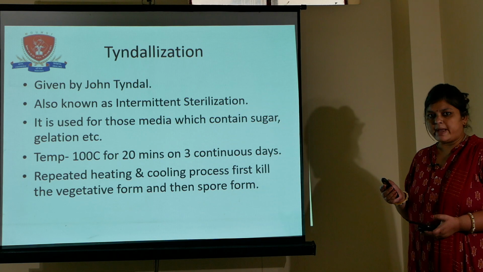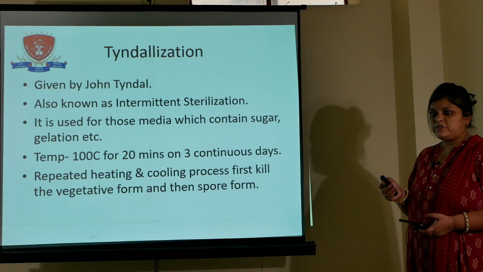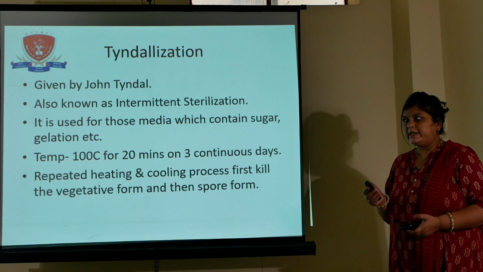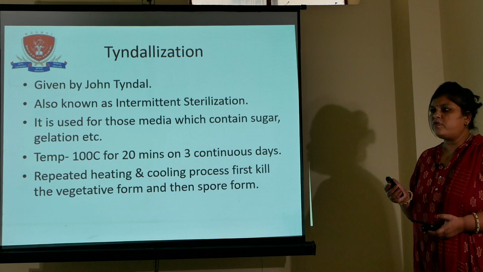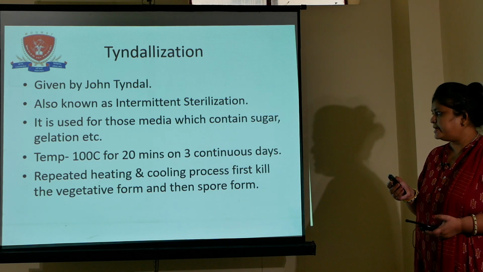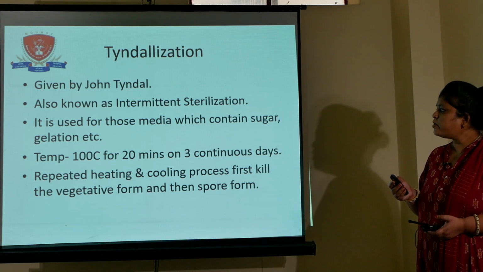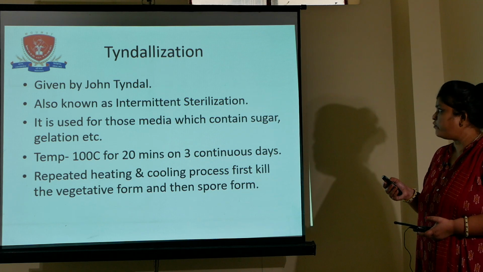This method was given by John Tyndall and it is also known as intermittent sterilization, and this method is used for those media which contain sugar, gelatin, etc. The temperature for this is 100 degrees Celsius for 20 minutes for 3 continuous days. Repeated heating and cooling in tyndallization first kills the vegetative form and then kills the spore form.